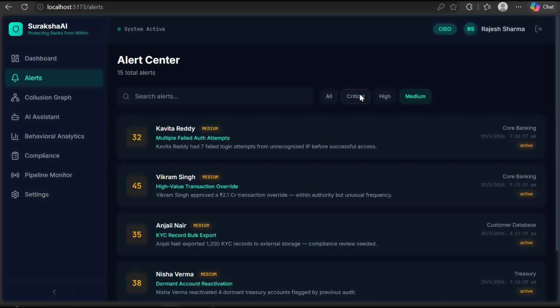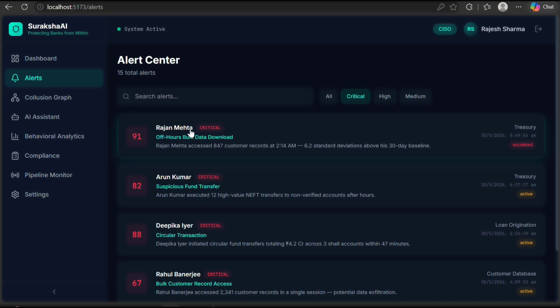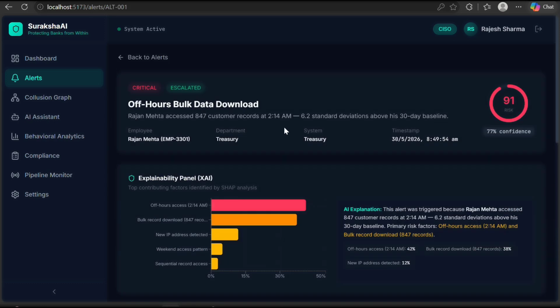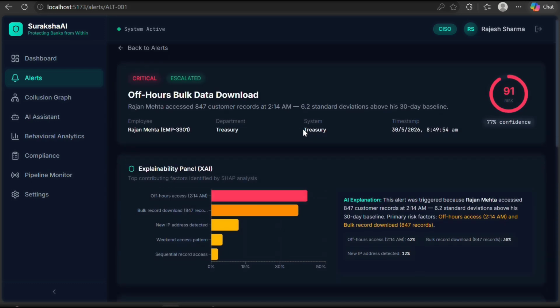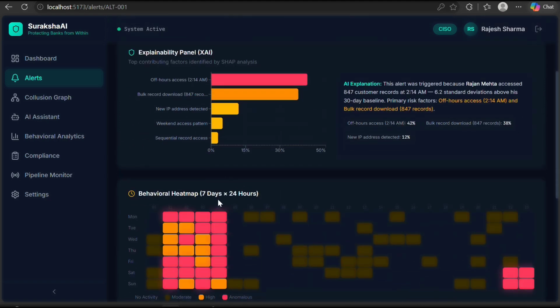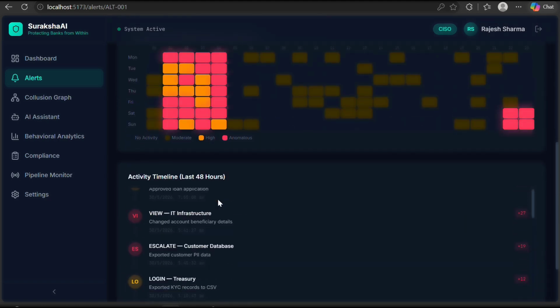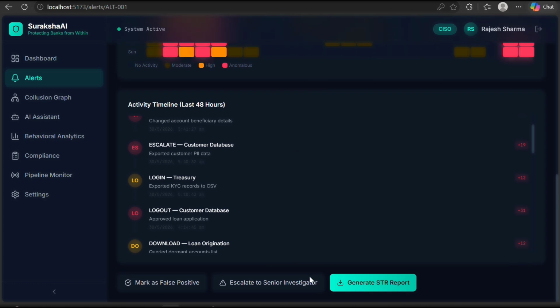So we can toggle between critical, high, and medium. Also, if we click on a particular employee, like Rajan Mehta, we can see the explainability panel, XAI, a behavioral heat map for 7 days, and the activity timeline for the last 48 hours. We can also mark as false positive, escalate to a senior investigator, and generate the STR report.